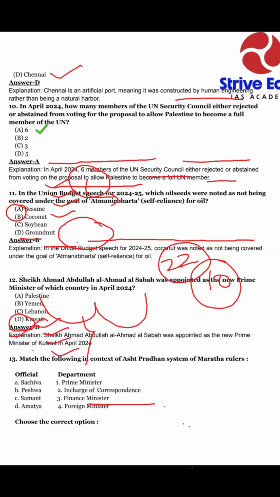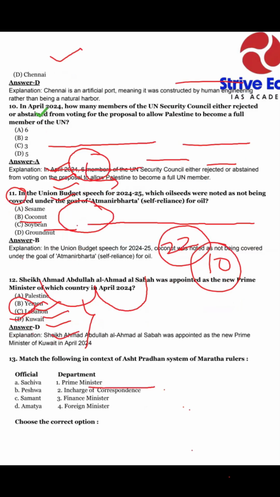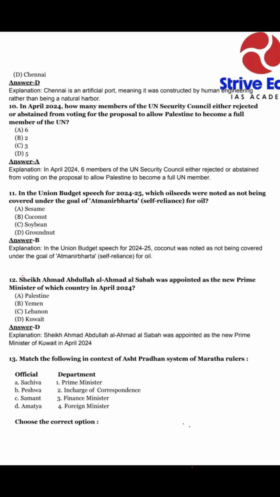My dear students, in our next question, we can see: in April 2024, how many members of the UN Security Council either rejected or abstained from voting for the proposal to allow Palestine to become a full member of the UN?